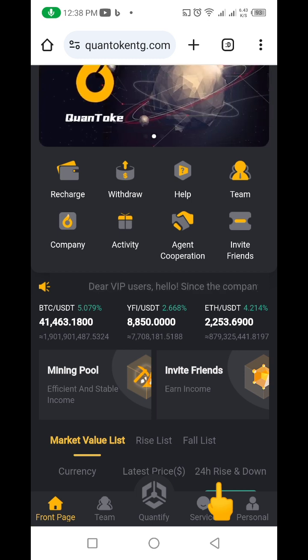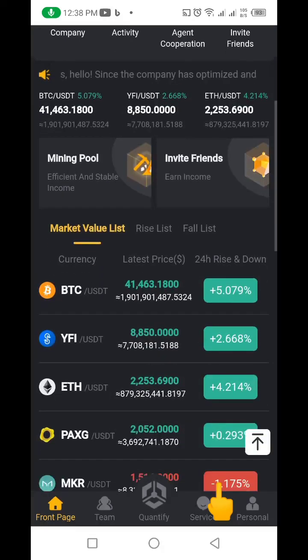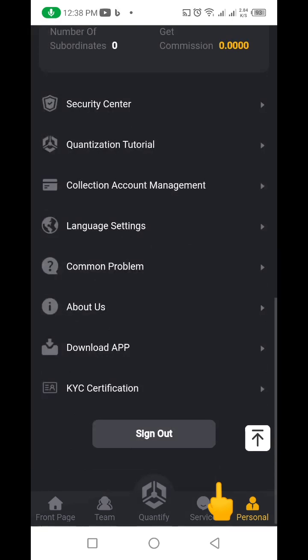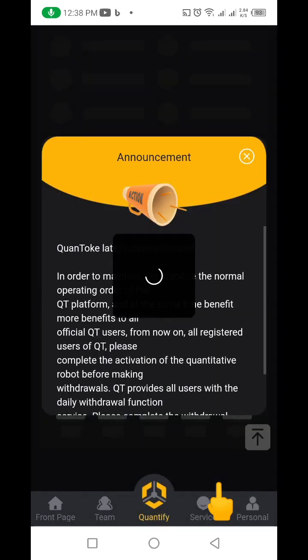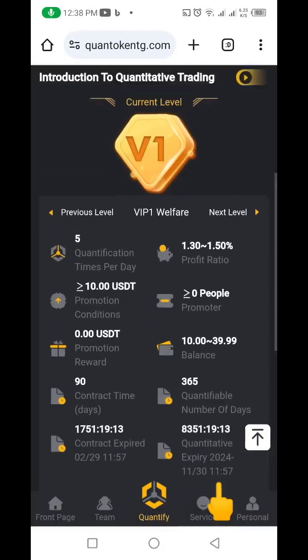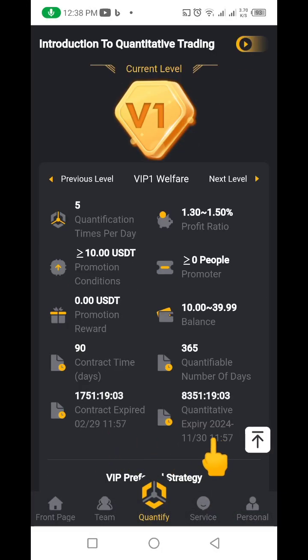But if you want to start earning consistently, let me quickly show you something. If all things go well, as I rightly said here, this earning is going to last for about 1 year. You can see this one is going to expire 2024, if all things being equal. Remember, I'm just showing you exactly what I did here and how you can also replicate it if you feel you want to do that.